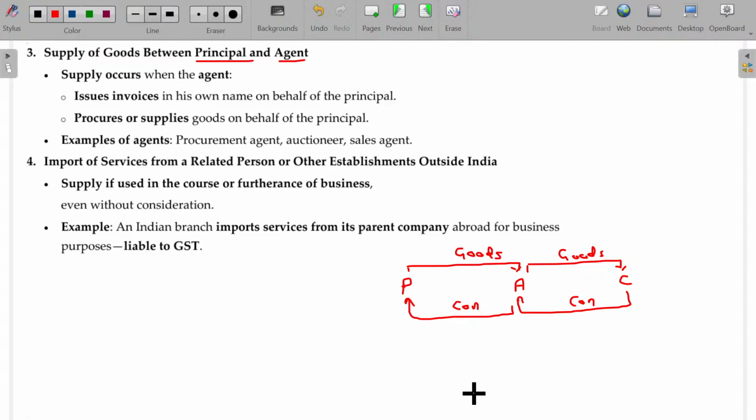Now the question is: is this forming part of supply or not?